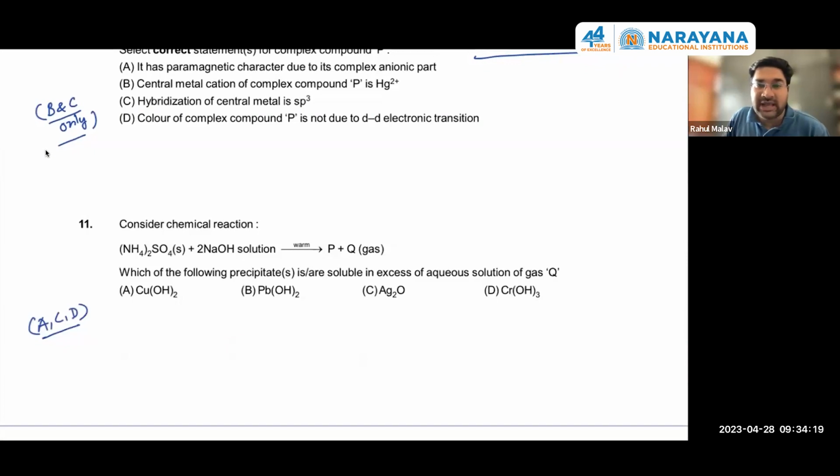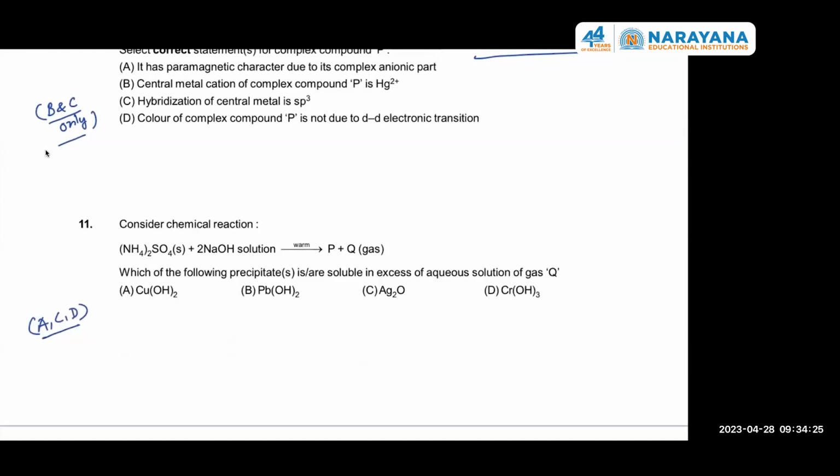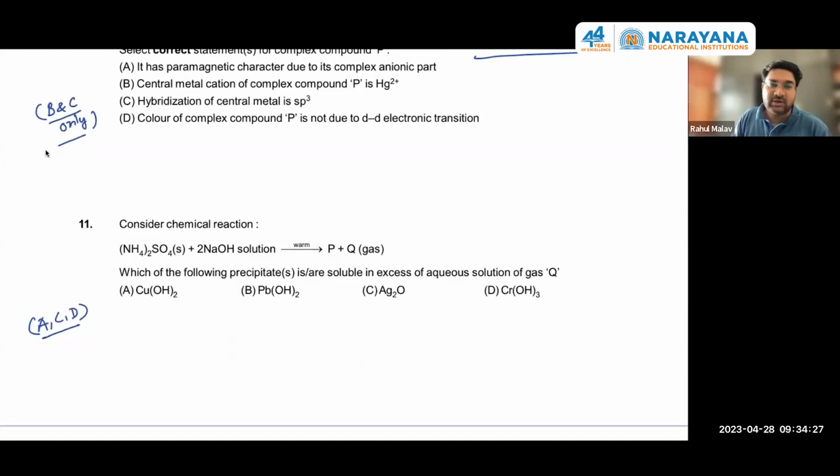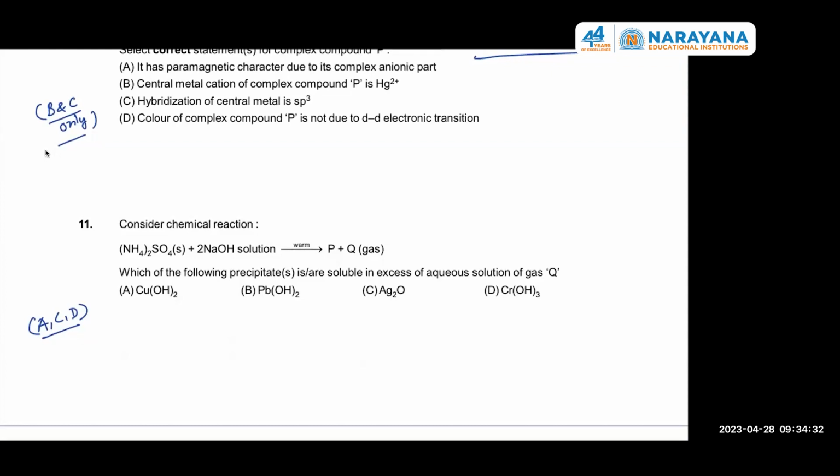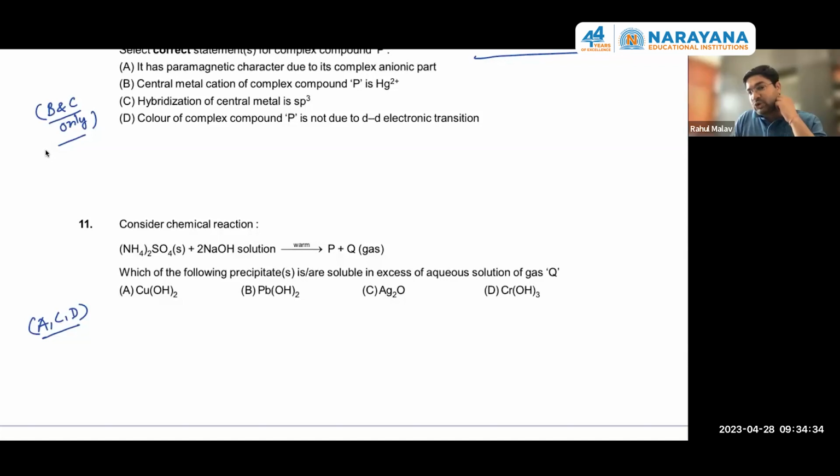See, the gas Q is actually ammonia. Okay. So gas Q, ammonia. Ammonia is also a strong field ligand. So in such situation, ammonia forms complex with copper +2, Ag plus and chromium +3. It will form stable complexes with the D block cations. Okay, copper +2. So it is actually P block cation. It will not form complex with the ammonia.